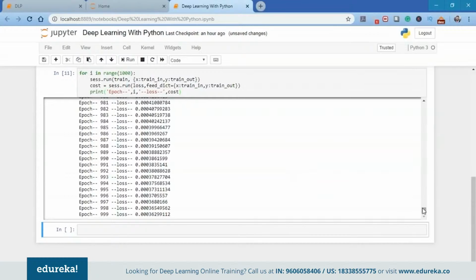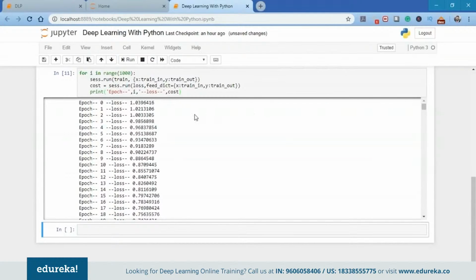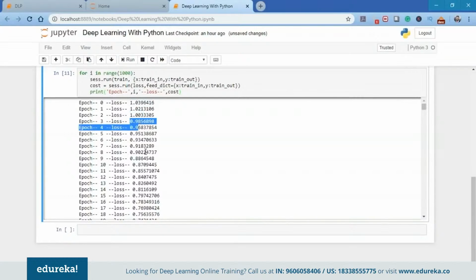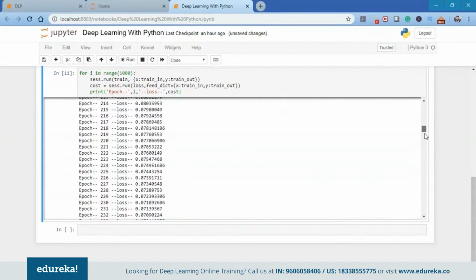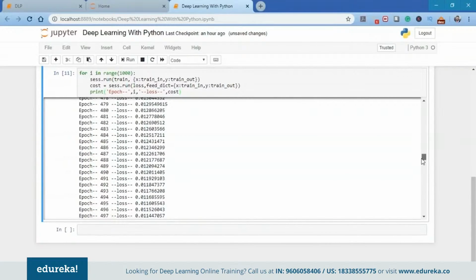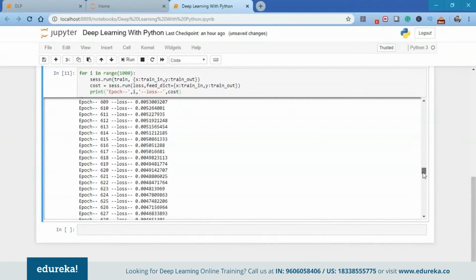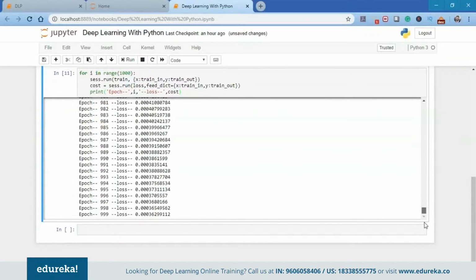So as you can see here, if we start from the first epoch, the loss is 1.03. It became 1.02, 1.00. It came down to 0.98. And the more we train the particular model, the more it will understand the particular data set, and the loss will decrease as long as we train the model. If we have a look at the loss at the 999th or the 1000th epoch, the loss is 0.0003. That's an amazing loss.